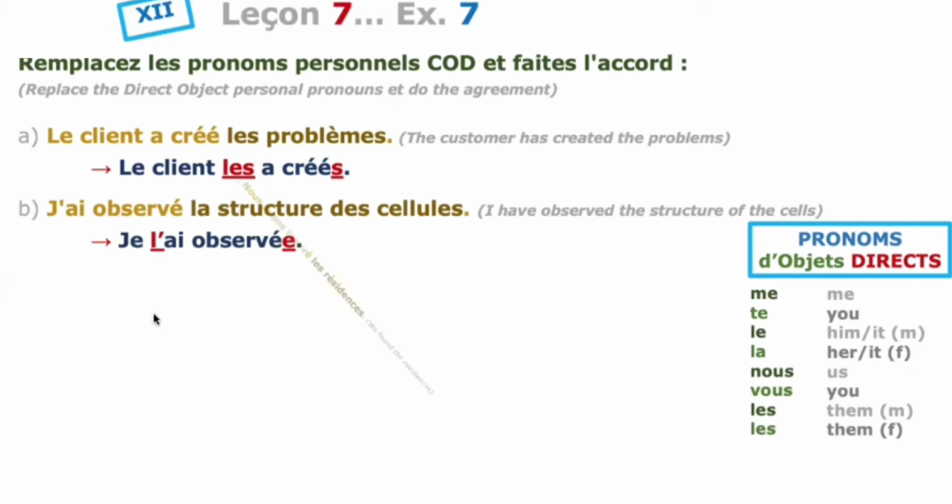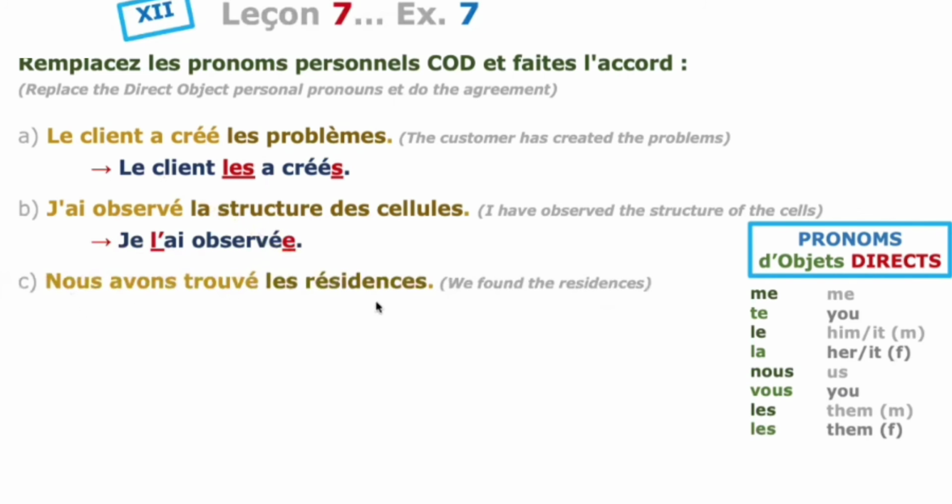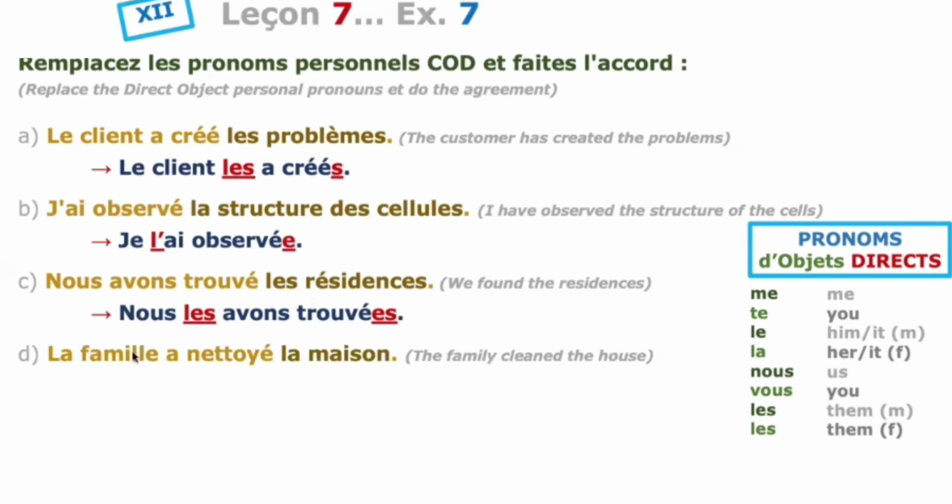The word is there in the sentence itself. Nous avons trouvé les résidences. We found the houses, or residences. Trouver is the verb, les résidences is the houses, that is the direct object noun. This you have to replace with a direct object pronoun. The answer will be nous les avons trouvées. So that les comes in front of the verb, and you have to see the agreement. The agreement is es because it is feminine plural.